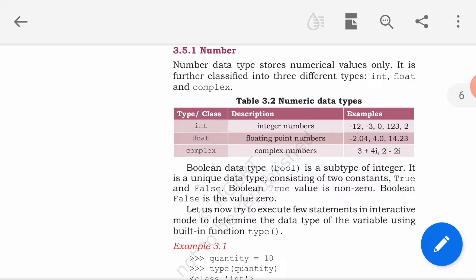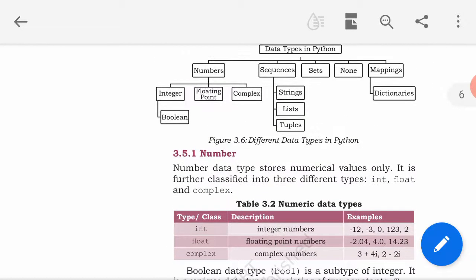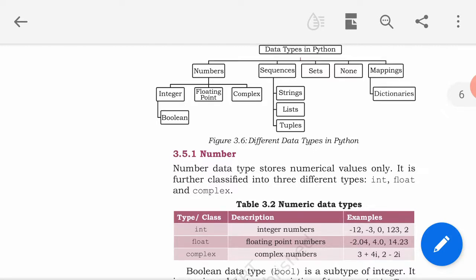Next data type which I have told you, that is none. After numbers, sequence we will discuss in detail. First of all, none. None is a special data type with a single value. It is used to signify the absence of value or condition evaluating to false in a situation.